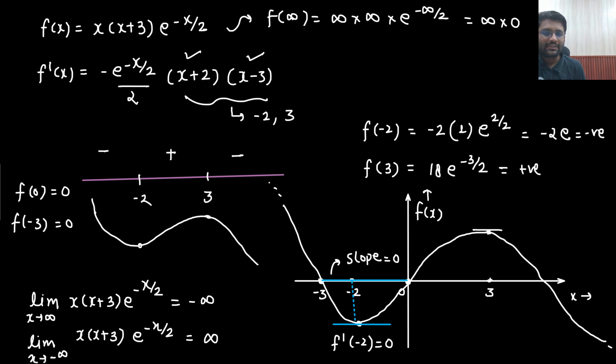And can you find out these limits? Shall I give you some more intuition? e to the power minus x by 2, limit x tending to infinity, x square plus 3x. Although you can find out the limit, I am thinking if there is any easy way. e to the power minus x by 2, the graph would go like this, at x tending to infinity. Another easy way I am not able to find.